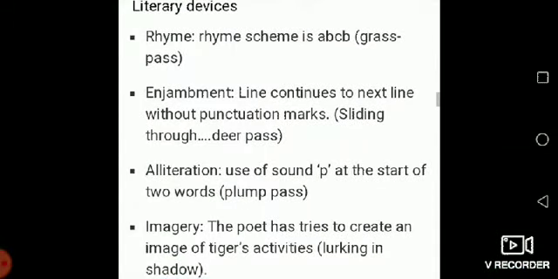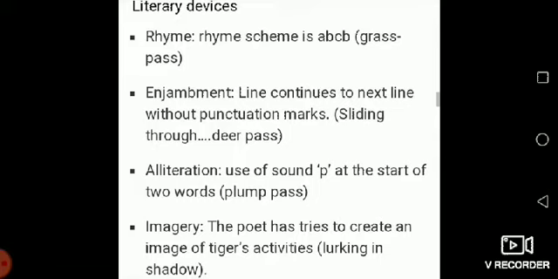Here are the literary devices used in the second stanza. Rhyme scheme: I have already told you that the whole poem is written in the same rhyme scheme, A B C B. Now, enjambment, also already explained: the sentence continues to the next line without any punctuation mark. So the line given here, sliding through to deer pass, without any punctuation mark, is called enjambment.